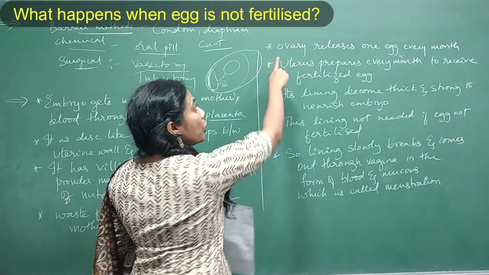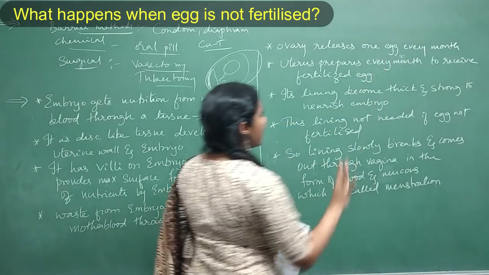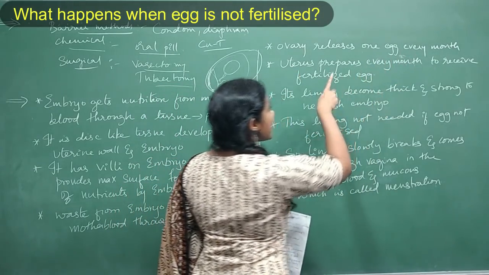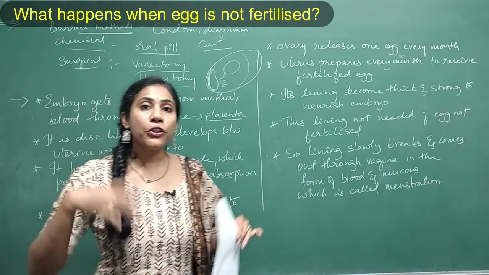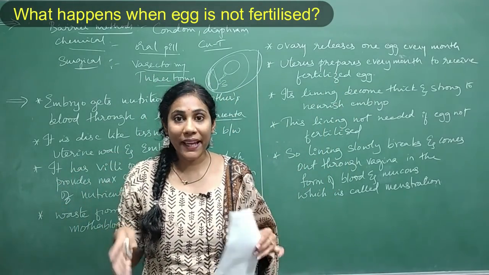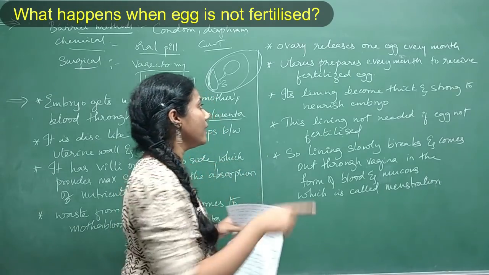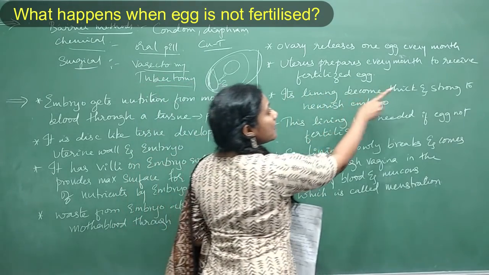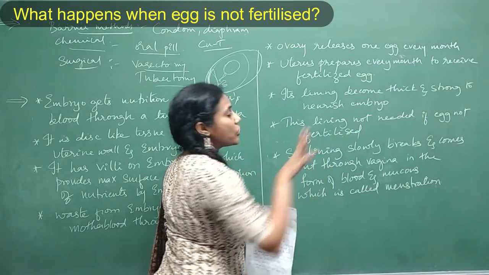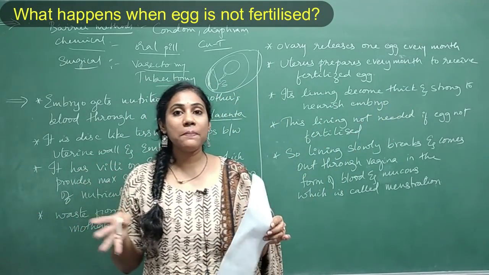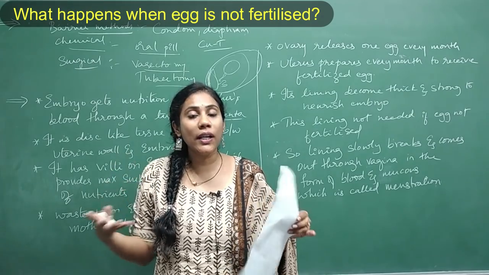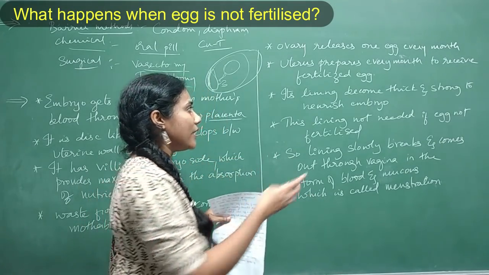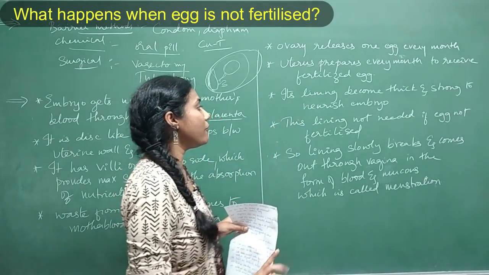The first one, the ovary releases 1 egg every month. The uterus prepares every month to receive the fertilized egg. How it gets prepared is that its lining becomes thick and strong to nourish the embryo. The uterine wall becomes thick and strong because it has to hold that fertilized egg in it, isn't it? So that's how the uterus prepares itself.